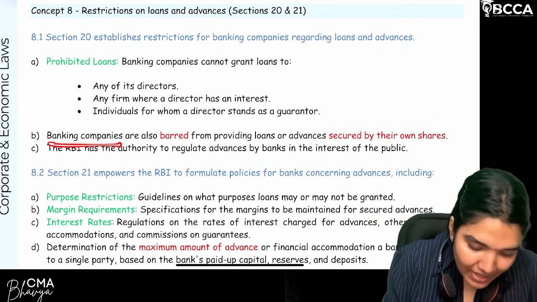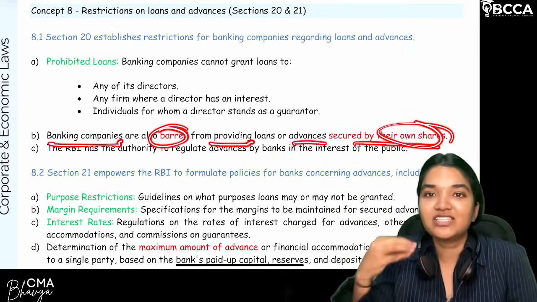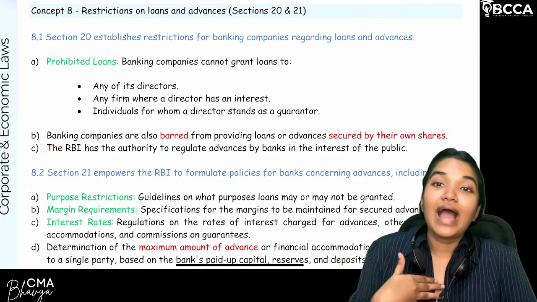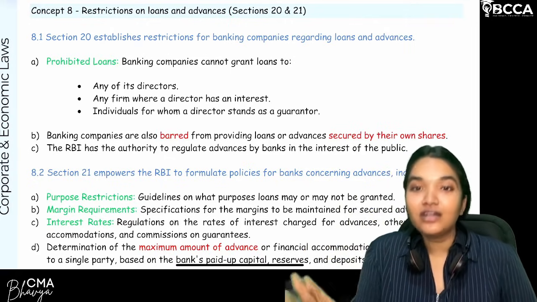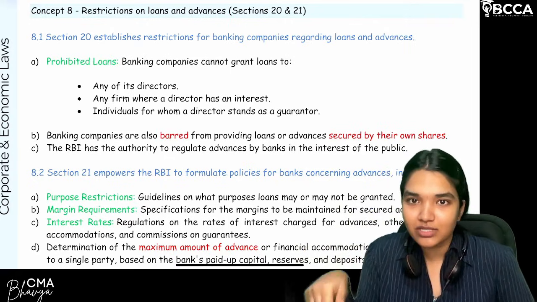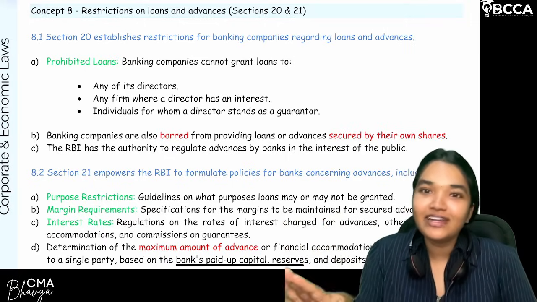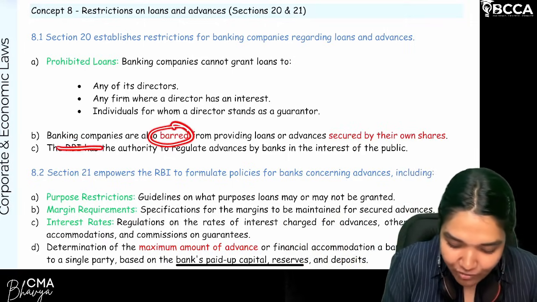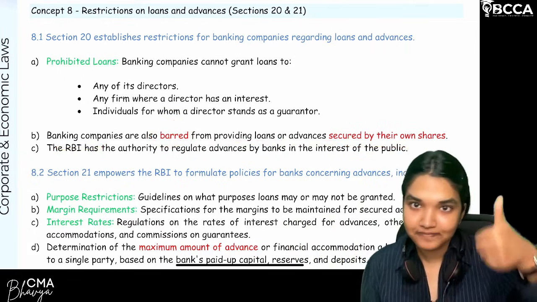Clear. Next, banking companies are also barred from providing loans and advances secured by their own shares. This is a very silly concept, but very logical. So I am taking a loan from whom? From the bank. Now, what am I giving as a security? The bank's own shares. So if I default, sell your own shares. That is completely not allowed. Are we clear? So banking companies are also barred from providing loans and advances secured by their own shares.